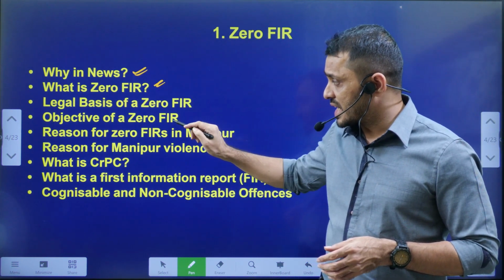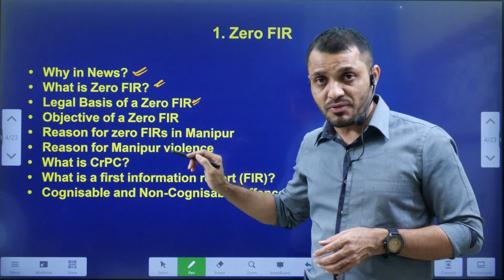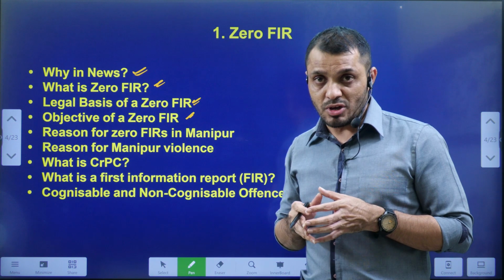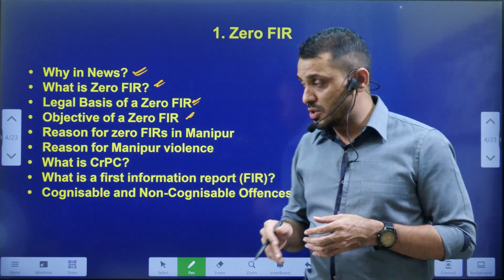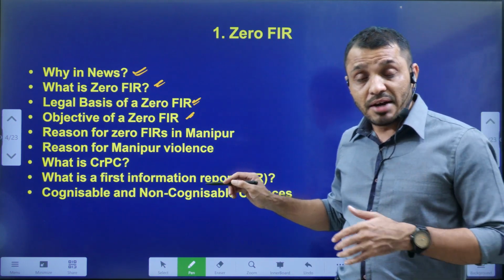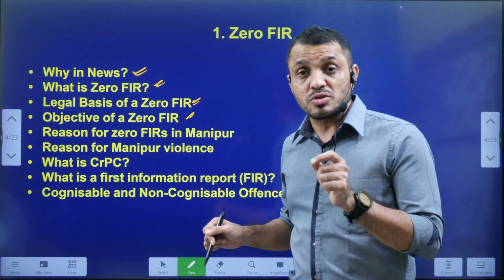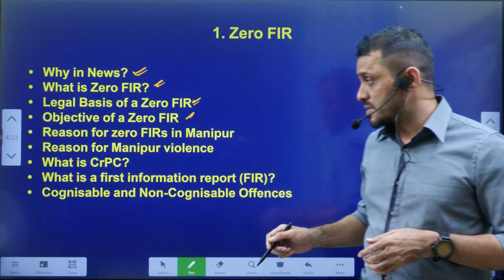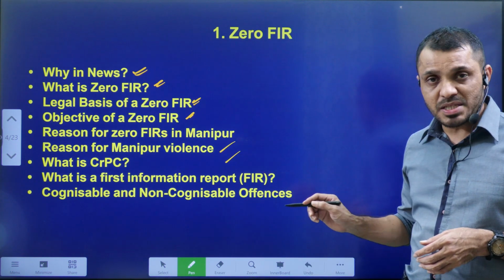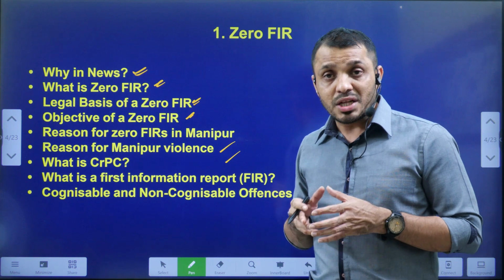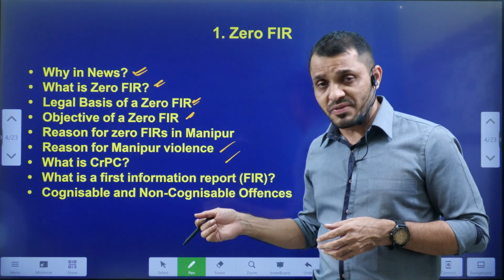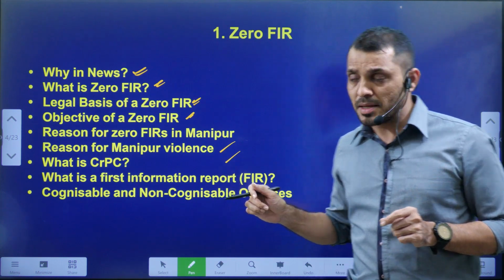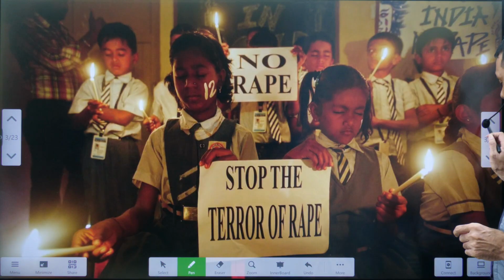What is Zero FIR? I will explain, along with the legal basis for Zero FIR, and we will discuss what was the objective behind the Zero FIR, why the Zero FIR was introduced, and why we are practicing it. And we will also discuss some of the important Supreme Court judgments regarding FIR related issues. Then we will discuss CrPC, and in CrPC, what are cognizable offences and non-cognizable offences, and in which offences FIR is relevant. Okay, these are the video components we are going to check in this video.